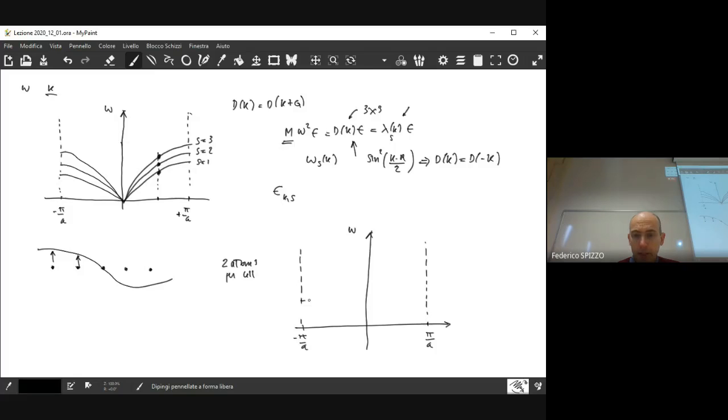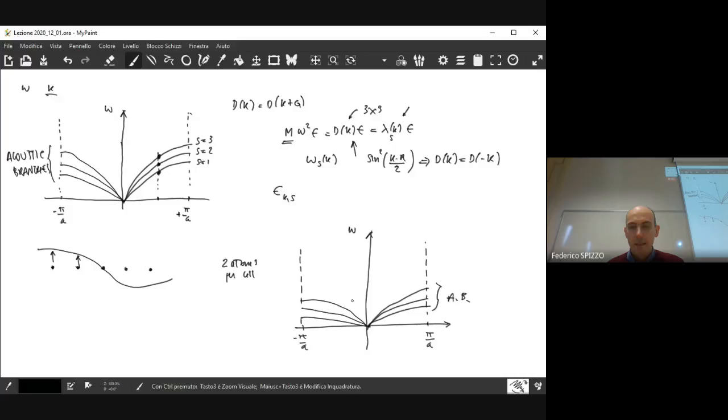What you have is the 3 branches here that we saw also for the previous problem. So for these 3 branches that are called the acoustic branches, you have here also the acoustic branches.